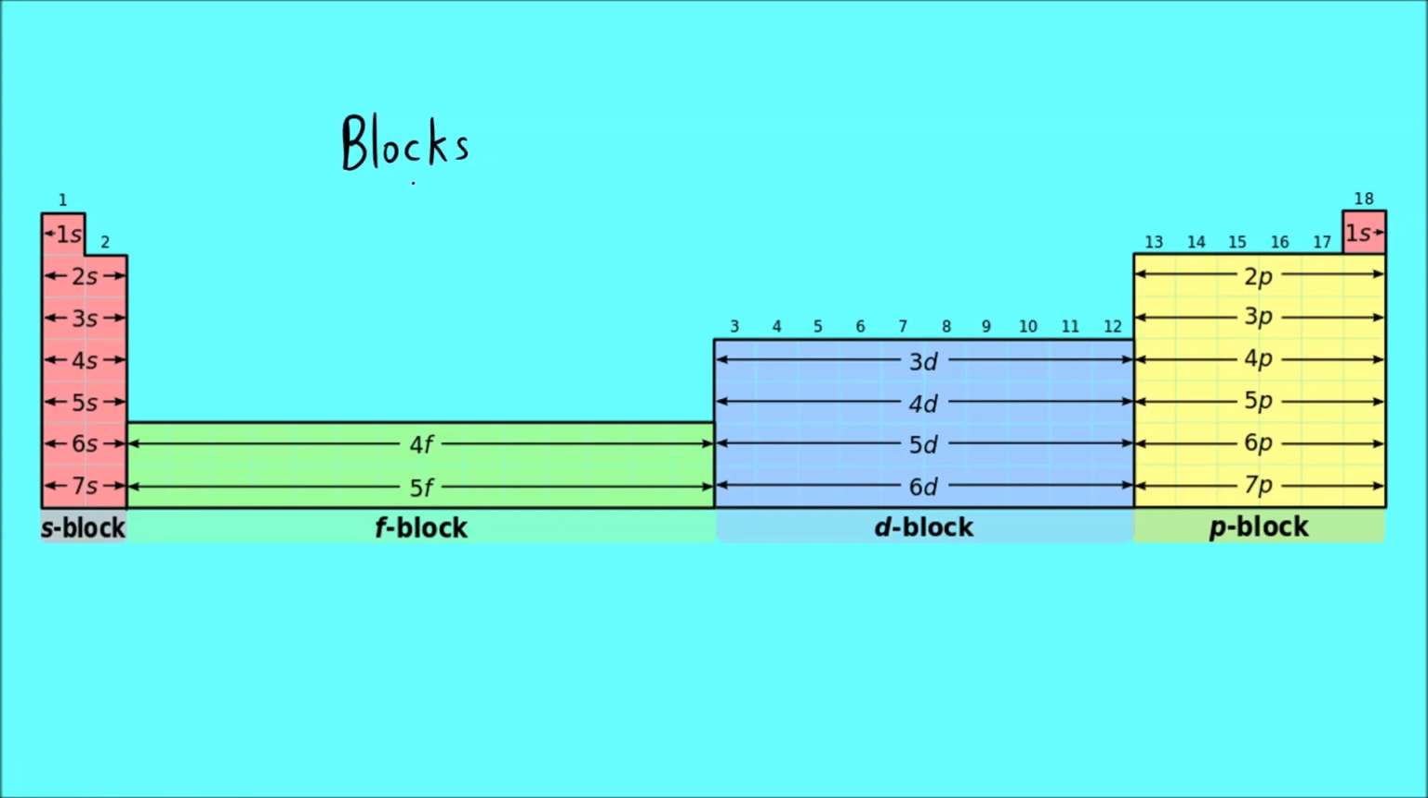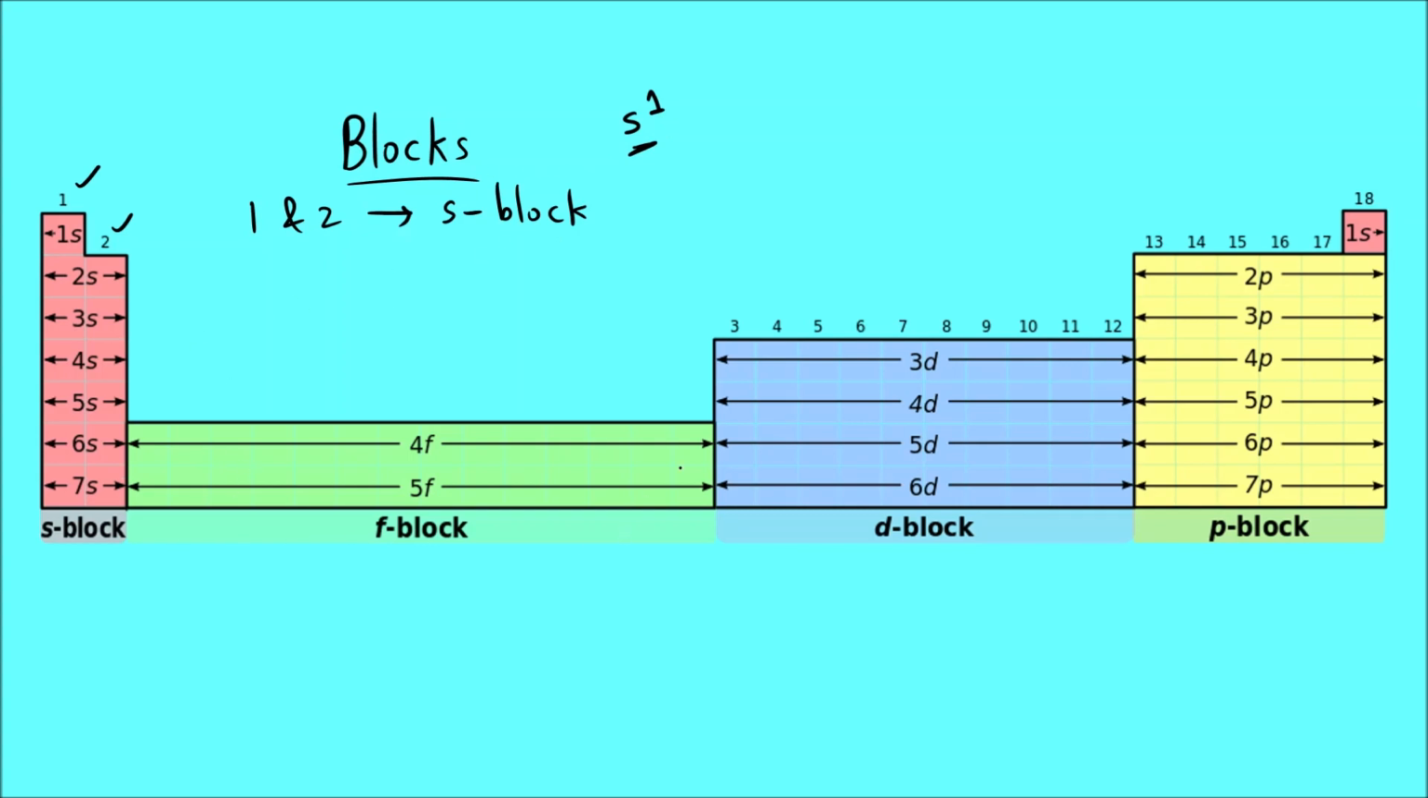Blocks of the periodic table. So you can see group 1 and 2. Group 1 and 2, they are called what? They are called S block. Why are they called S block? Because the valence electron, or the outermost electron, the last electron, goes into the S orbital. That is why it is called S block.